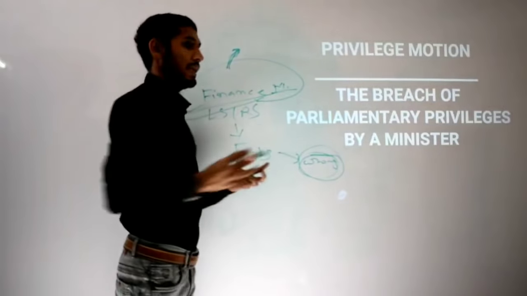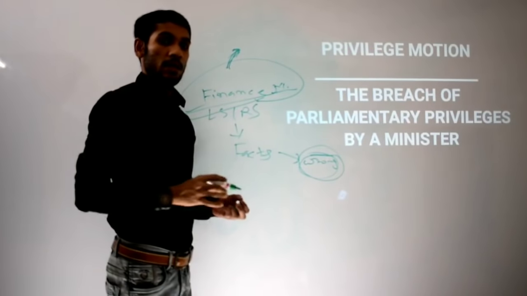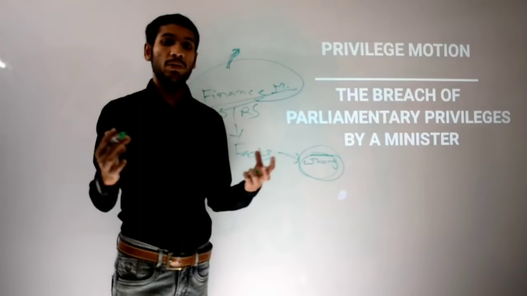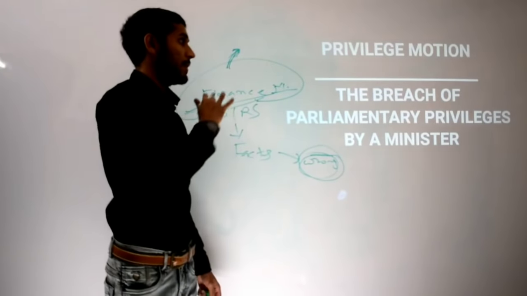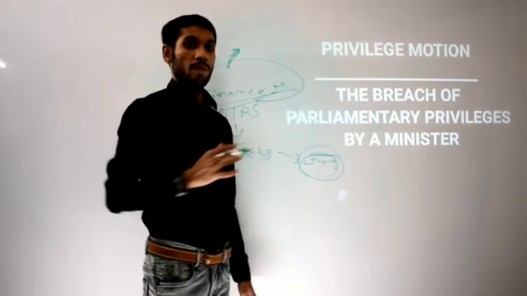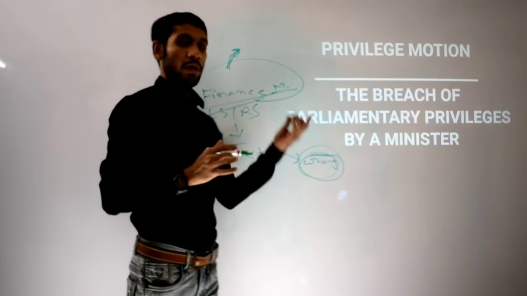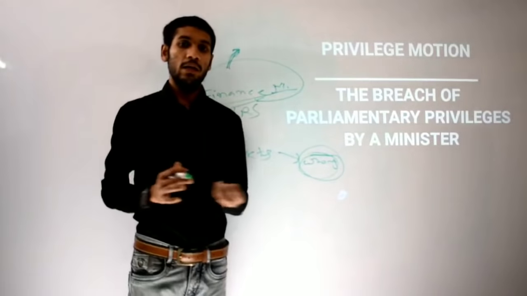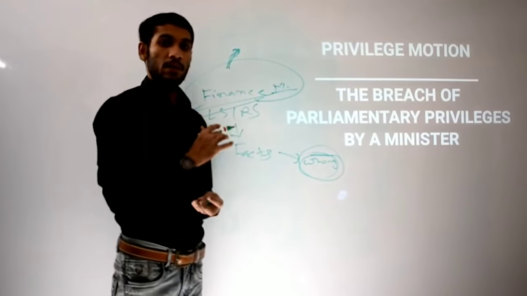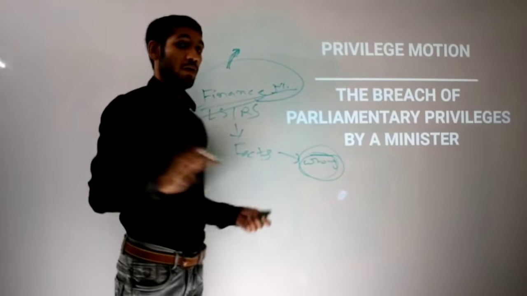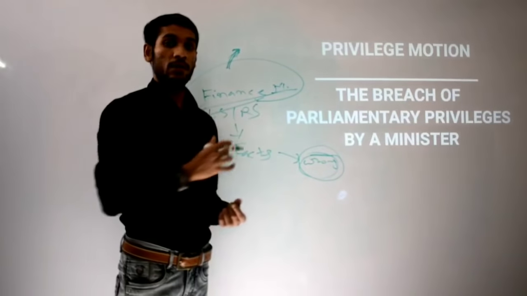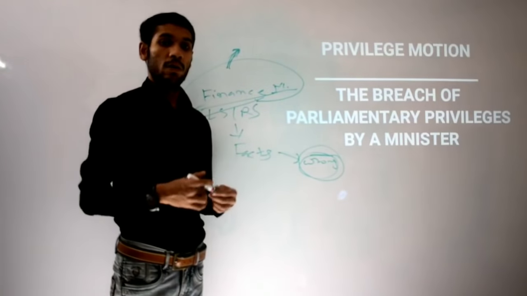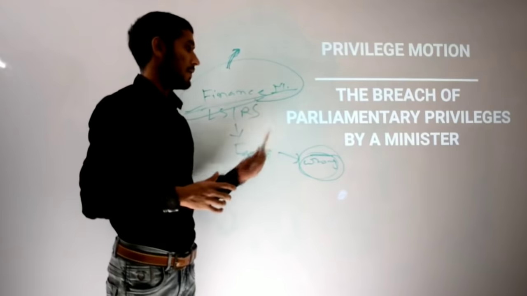Any other MP can say, dear presiding officer, I want to put down a privilege motion, please allow us. In that case the privilege motion is allowed and action may be taken. Even the finance minister can say sorry for the wrong facts and figures, wrongly quoted statements or false remarks.